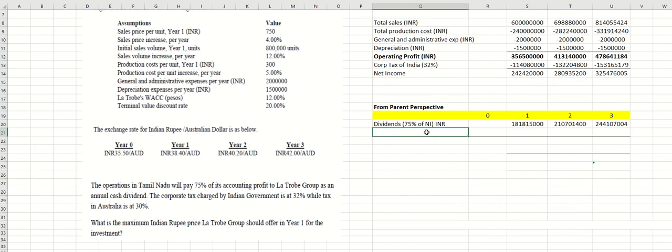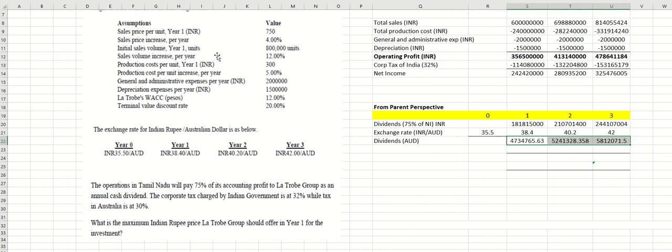We want to bring it back to Australia, so we need to translate it. You look at the exchange rate, put it over here. So how much is the dividend in Australian dollar? You divide this amount by 38.4, you will get the answer. I already did it for you. So this is the answer, the dividend in AUD.